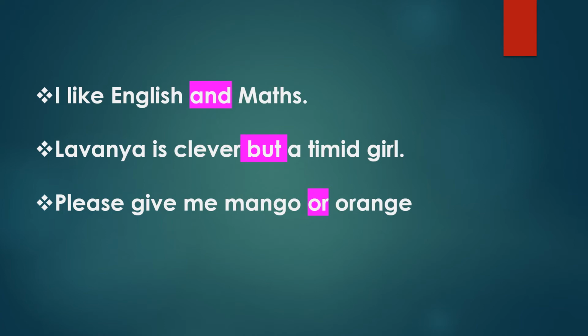These two qualities, clever and timid, are both qualities of Lavanya. Both are related to the same girl. And the next one, please give me mango or orange. Here both are given the same importance. Equal importance is given in these examples. So all these three examples contain two main clauses in each.